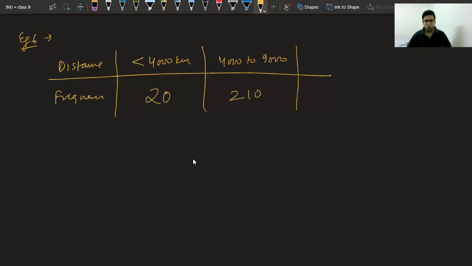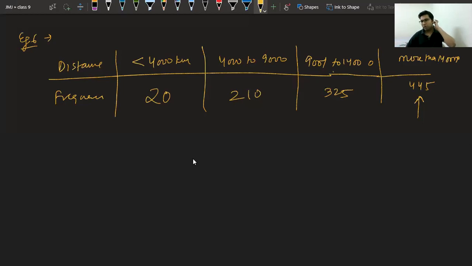Between 9,001 to 14,000, how many tires survived? 325 tires. Then last, more than 14,000, this is 445. So these many tires survived this long distance.